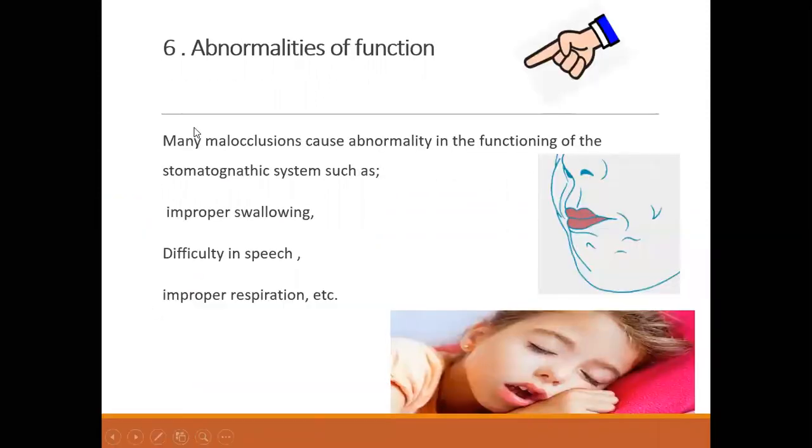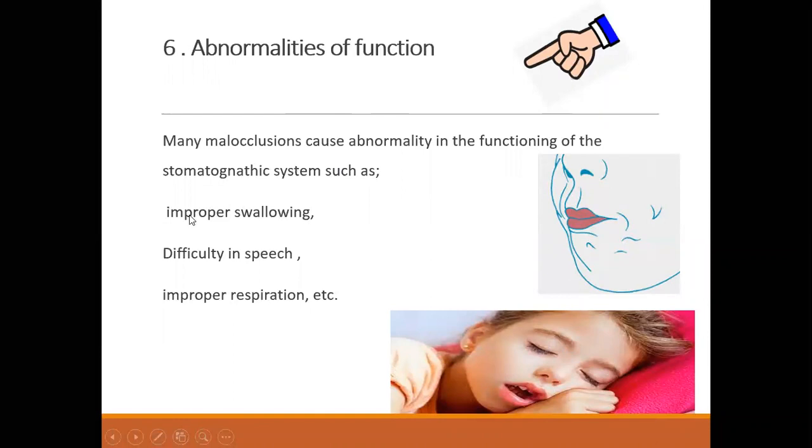So this way, due to malocclusion, the abnormal positions which will satisfy the patient's demands will become a habit. That habit will ultimately lead to other problems arising. So abnormal functioning is again due to malocclusion, and that will lead to a lot of other problems for the patient.